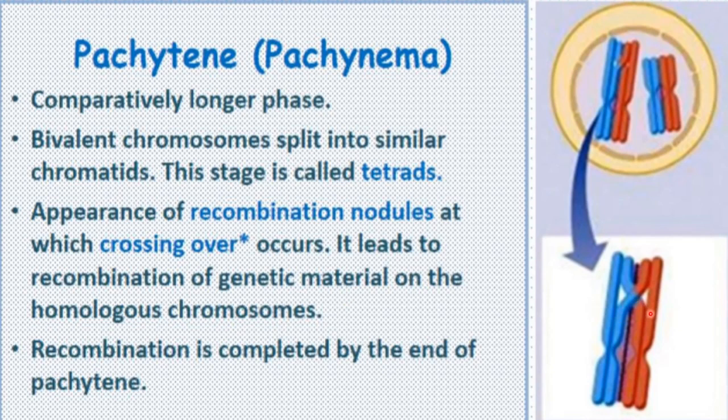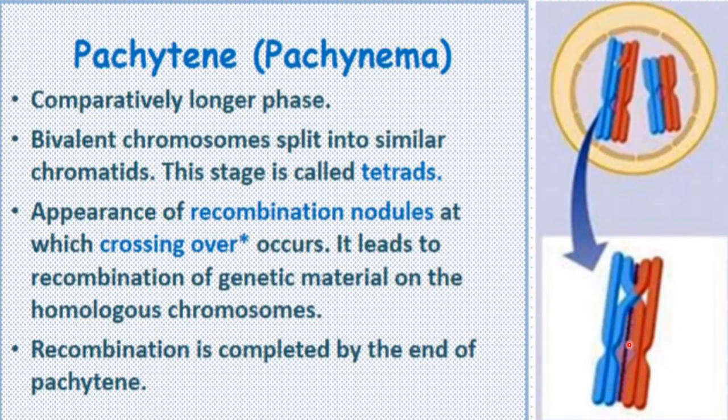Genes will be exchanged between these homologous chromosomes, like what is present in these chromatids. Genes are present on their arms, right? Because these are paired, they can exchange their genes, and that exchange between the chromatids of the homologous chromosomes, which are actually non-sister chromatids, is called recombination of genetic material.